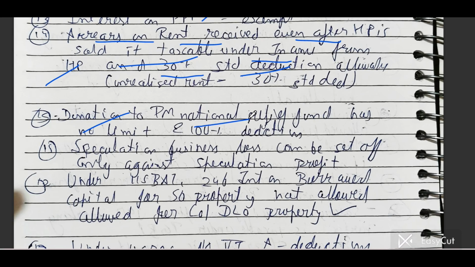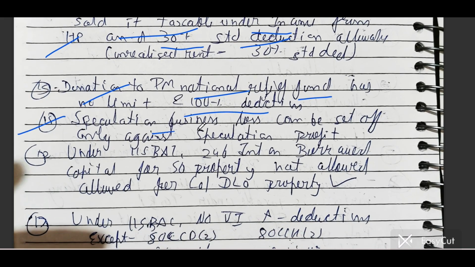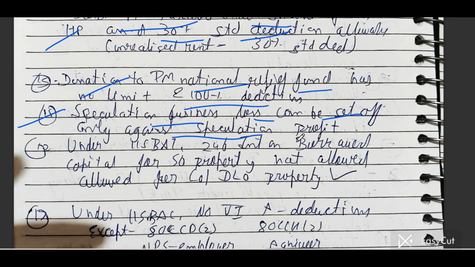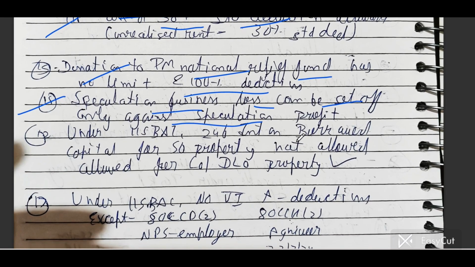Donation to PM, if you donate to the PM National Relief Fund, it has no limit, 100% deduction is allowed. If you have any speculation business loss, it can be set off only against speculation profit, because while you are solving the total income equation, there is a provision of set off, clubbing, and all the five facts. Then you have to keep in mind, if the question is saying speculation business loss, it is referring you to the set-off chapter.